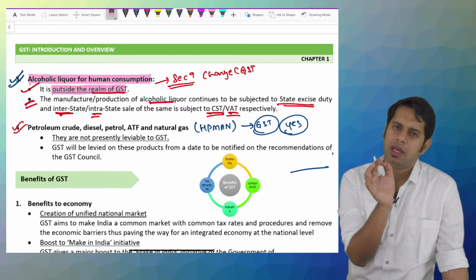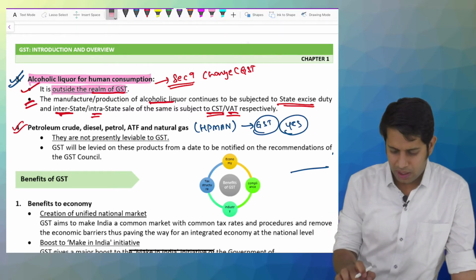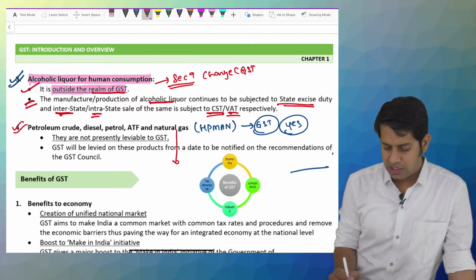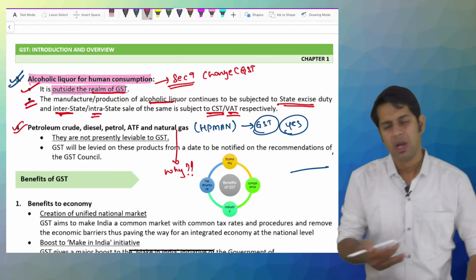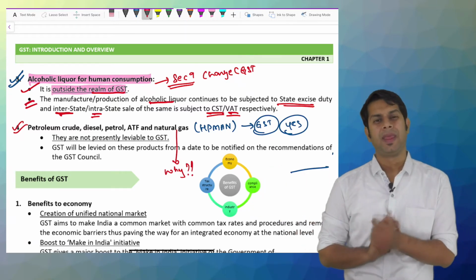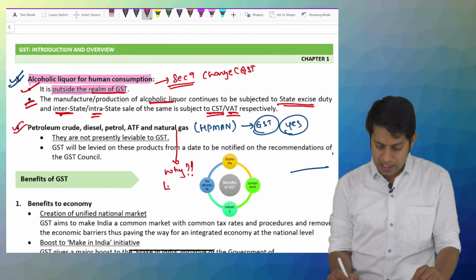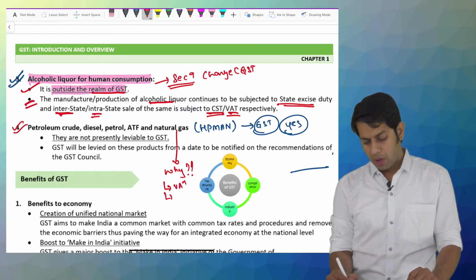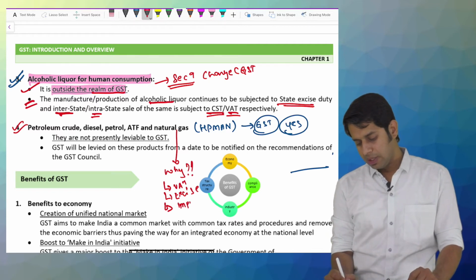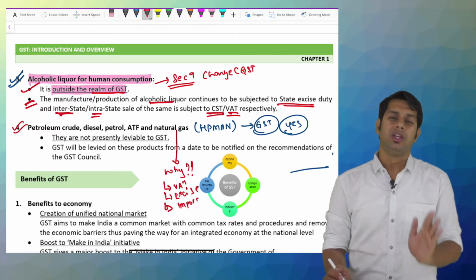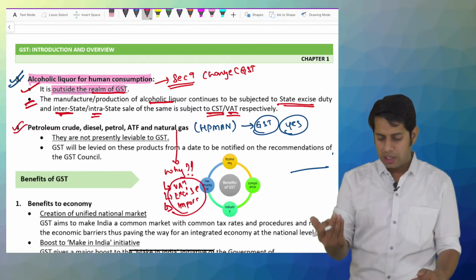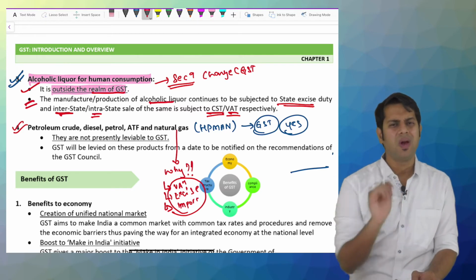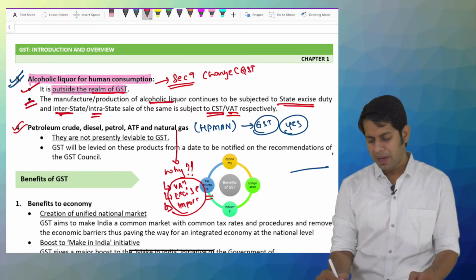Sir, if GST is not levied on petroleum products, then what is levied? If GST is not levied, sir, why is the price of petroleum products, the normal petrol, diesel, etc., so high, sir? On petroleum products, they are still levying VAT. They are still levying excise duty. They are levying import duty, that is customs duty, etc. So the prices are very high. Now this levy of excise duty, VAT and import duty is not at a small rate, it is at a very high rate, so the prices are increasing.